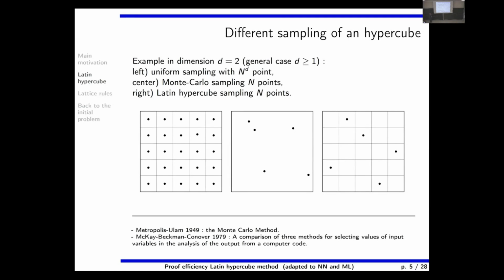We have three first methods to discuss, which are, of course, uniform sampling, which is useless; Monte Carlo, where we draw points at random in the square; and a Latin hypercube, which is the same, but they are not exactly drawn at random because there is what I call the line-column exclusion principle, meaning that once you have a point in one column or one line, you're not allowed to take another one. So it's more space filling.